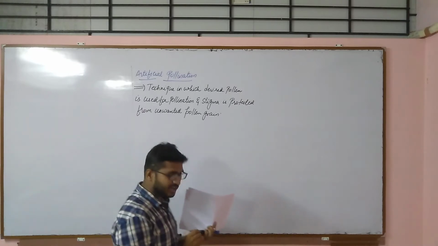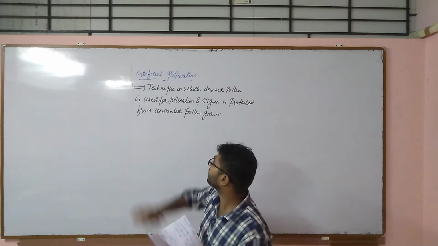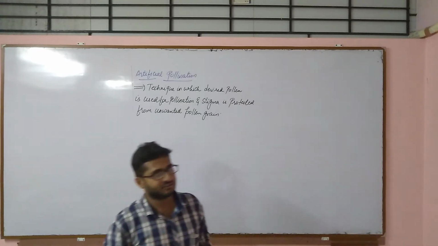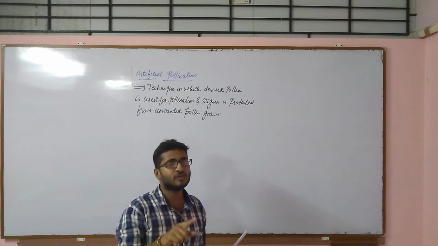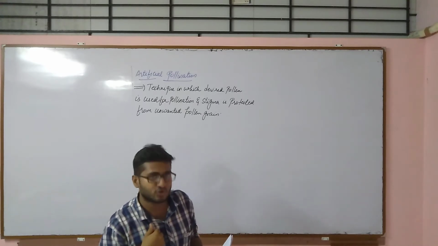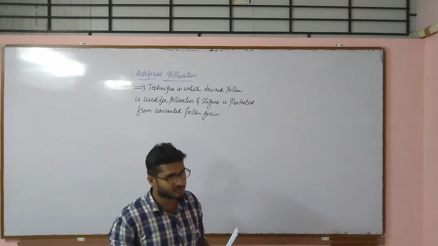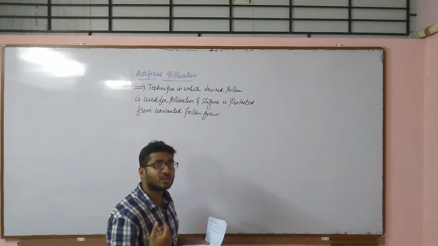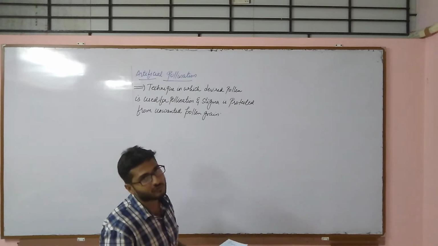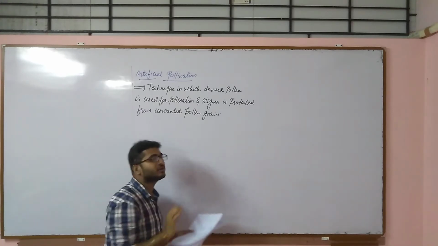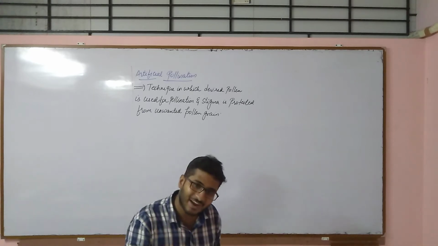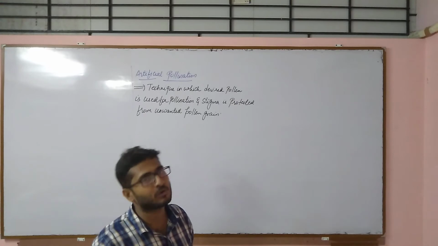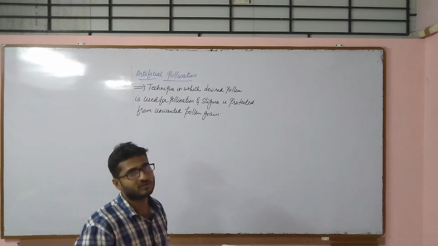So artificial pollination or hybridization is a technique in which desired pollen grain is used for pollination purpose. That means any other pollen will not come, only the pollen of our choice will land onto the stigma, and this is the mechanism by which we can protect the stigma, that is acting as a receptive surface of the pistil, from unwanted pollen grain. That means only desired pollen grain will land on the stigma. Any other pollen grain will not reach the stigma.